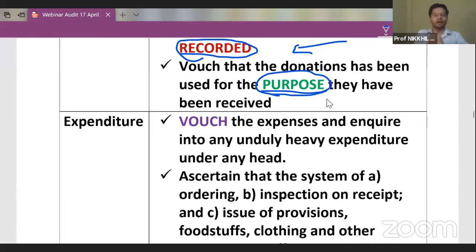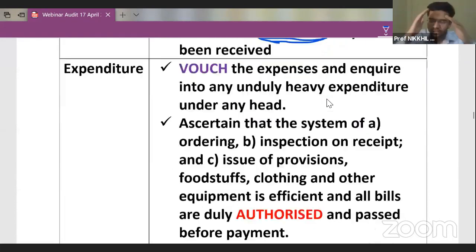Then guys, expenditure. Of course, expenditure is the most critical part of any P&L account, because by manipulating the expenditure, we can manipulate the profit and loss account of a particular organization. So expenditure is the most important element of any organization. So for expenditure, we can vouch the expenses.